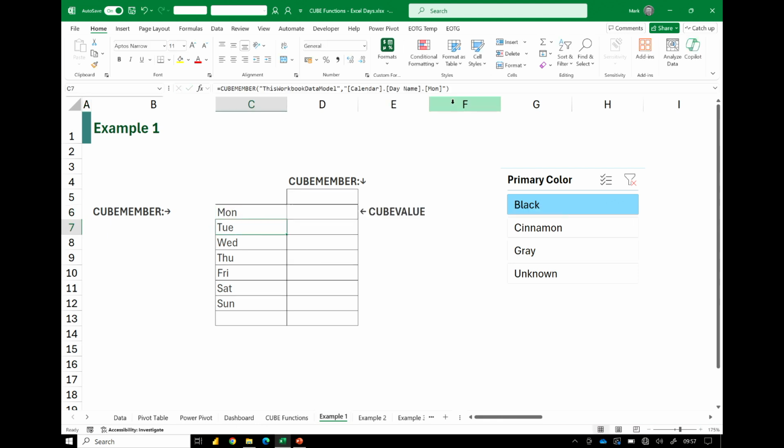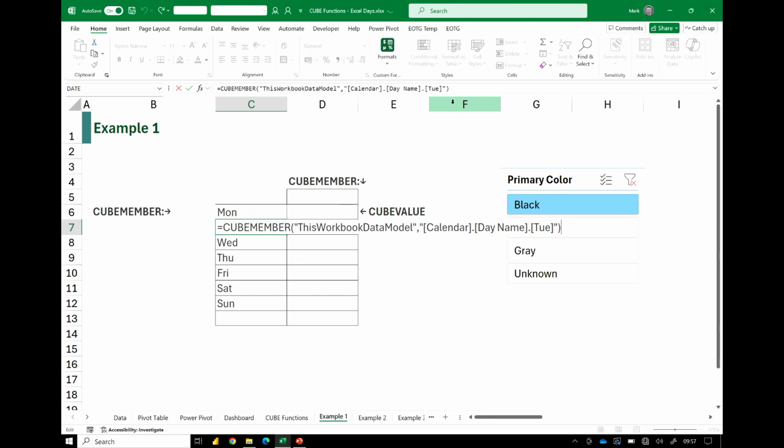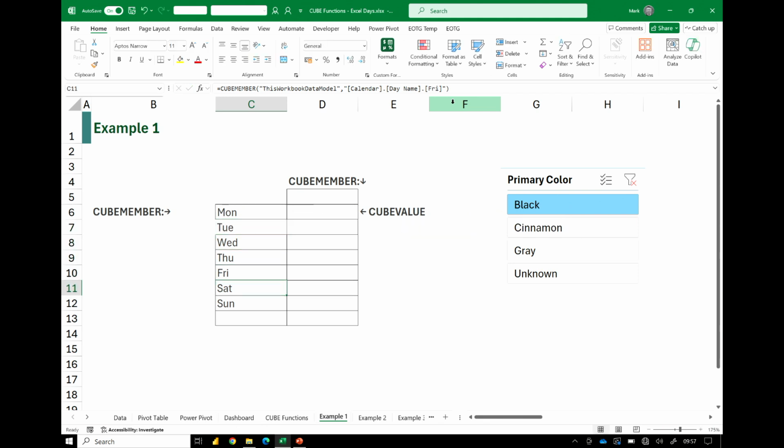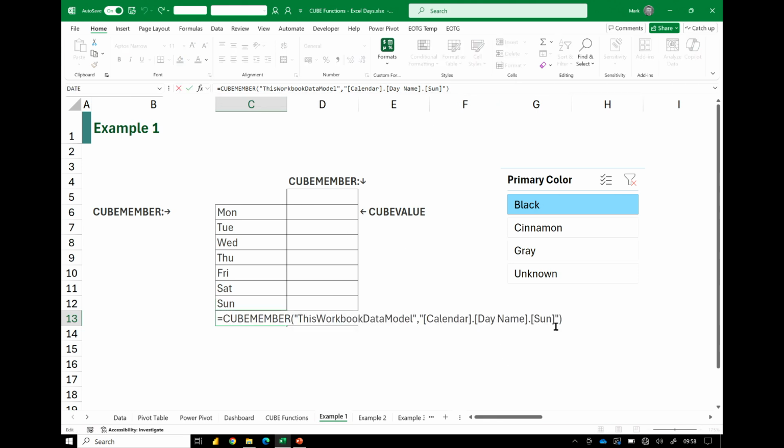The next one we'd want would be Tuesday, and then Wednesday, Thursday, Friday, Saturday, and Sunday. So we'd need to hard code each of those words. Now the interesting one is if we want a total at the bottom, rather than a day of the week, we could use the word all, and that will bring out all of those elements from that dimension.